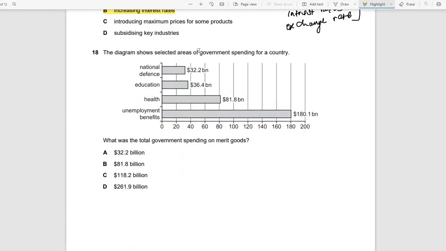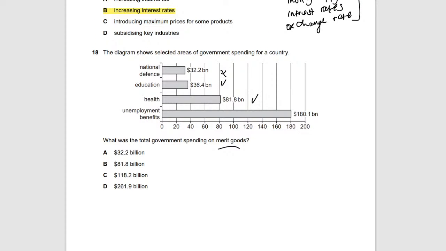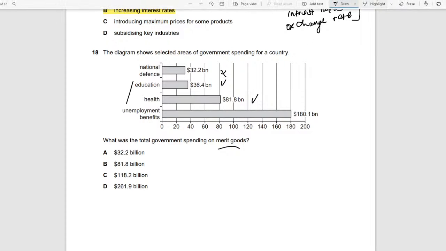It says the diagram shows selected areas of government spending for a country. What was the total government spending on merit goods? What are merit goods? Merit goods are better for the society. So national defense, is it helping the society? No. Education, yeah. And health, yeah. So I'll just add 36.4 plus 81.8, which will give me 118.2. So the answer will be C.